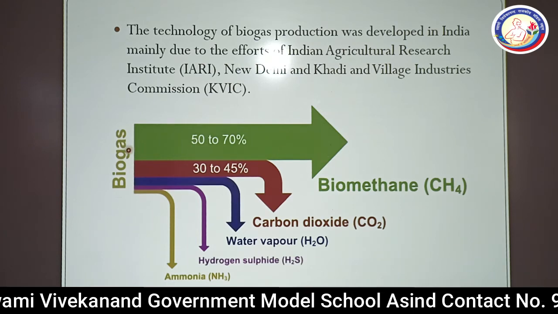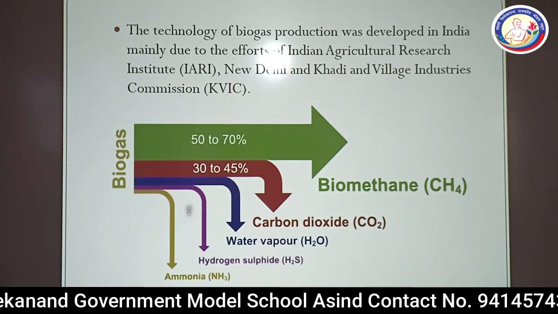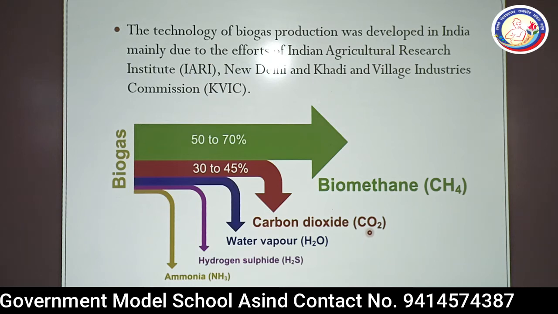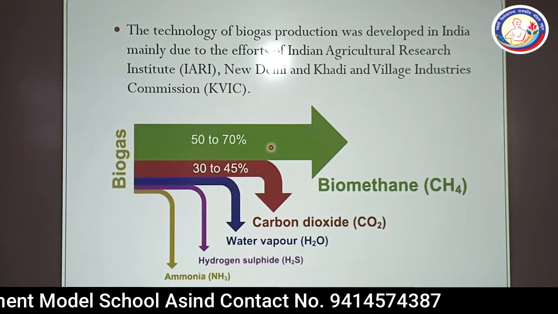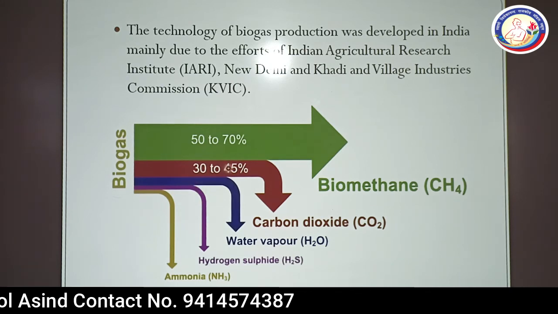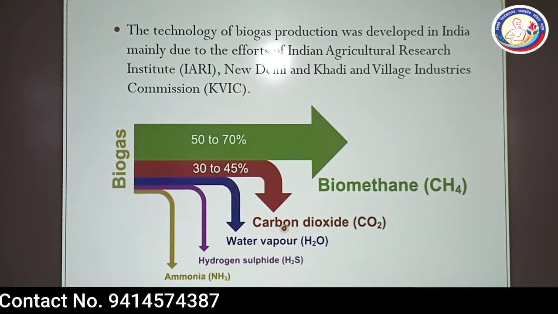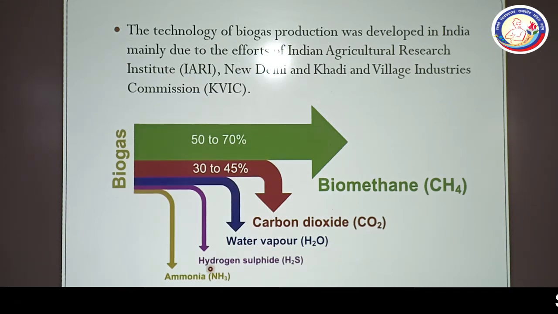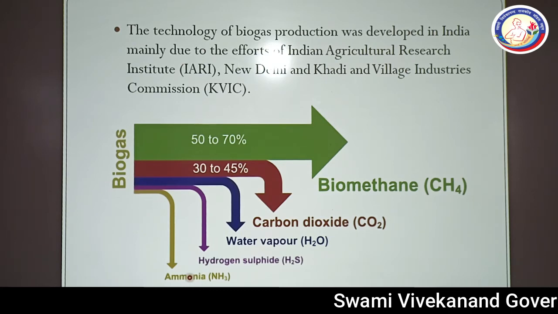This is the figure showing the composition of biogas or gobar gas. 50 to 70% part is methane. 30 to 45% part of the gobar gas is carbon dioxide. A small amount of water vapor may be present, along with hydrogen sulfide (H2S) gas, ammonia, nitrogen, and traces of other gases.